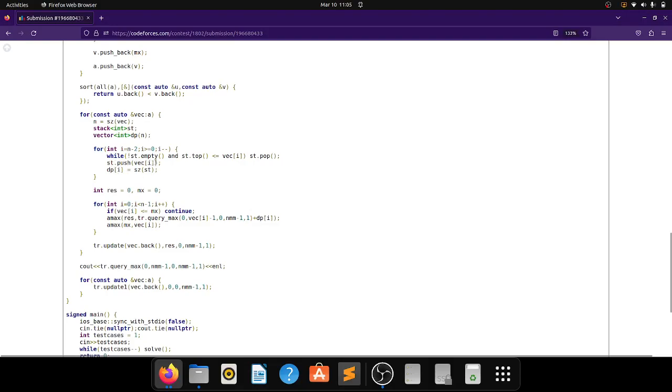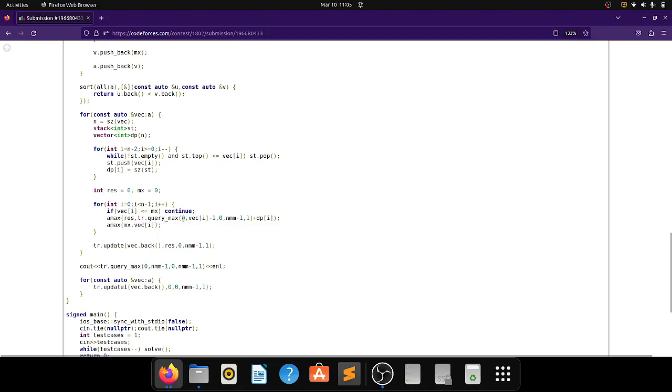I can maintain a stack, and dp of i will be the size of the stack, and the stack is actually containing the elements in decreasing order. After calculating this dp state, I can iterate over all of these tracks and take the maximum. What is this tree dot query maximum?